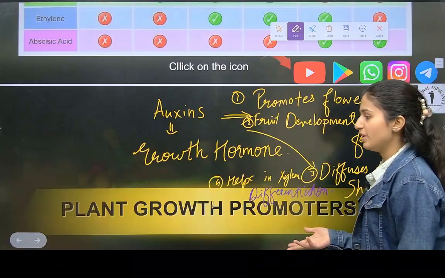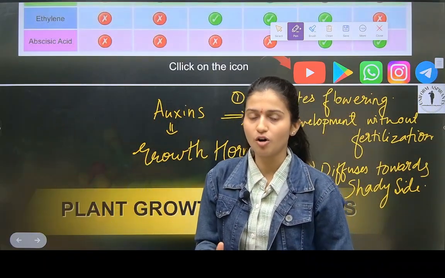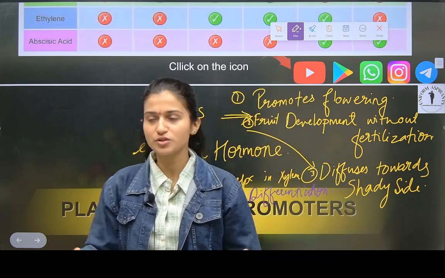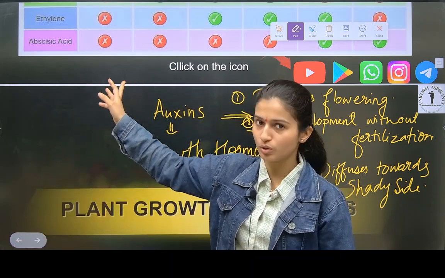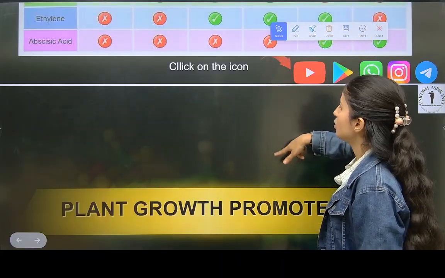got it? Very easy. This table we will see afterwards. After seeing all the hormones, you will have the basic knowledge about all the hormones, so it will be easy for you to understand this table. Okay, we will go further.